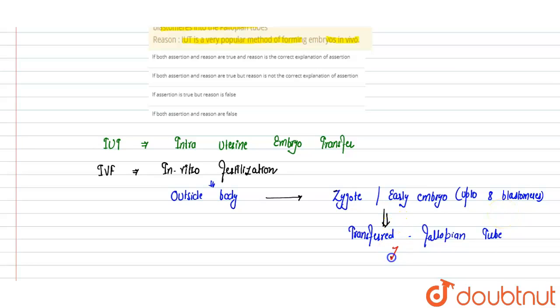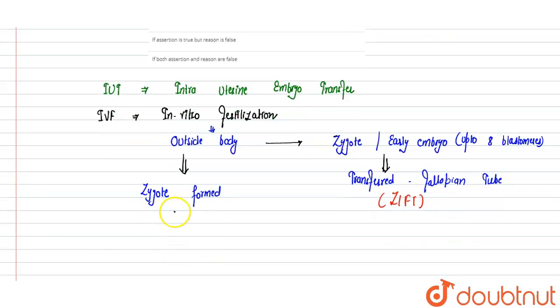So it could be in this way, or the other method is, after fertilization, the zygote is formed, and then the zygote is allowed to form the embryo under in vitro conditions. When it turns into an embryo, it is not the early embryo, it is an embryo with more than 8 blastomeres.